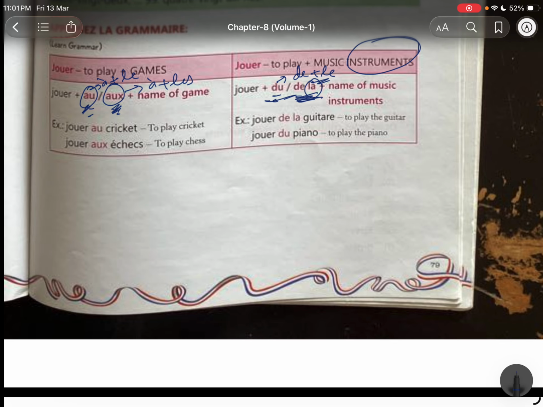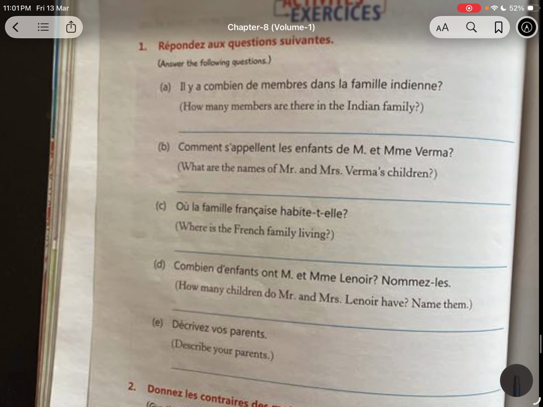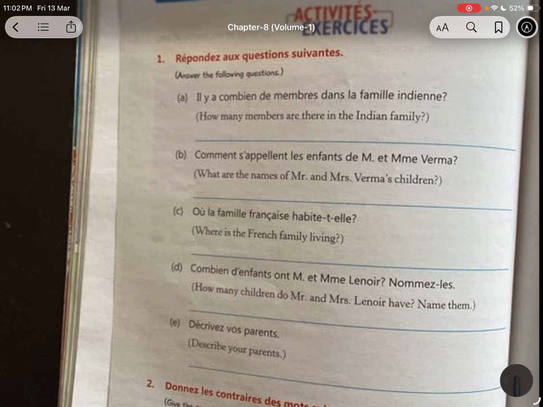Instruments के साथ लगाते हैं the, games के साथ लगाते हैं a. Okay. Now let's do the exercise. We are come with the members of family Indian. कितने मेंबर थे? 4. Okay. How many members were there? 4. ठीक है.